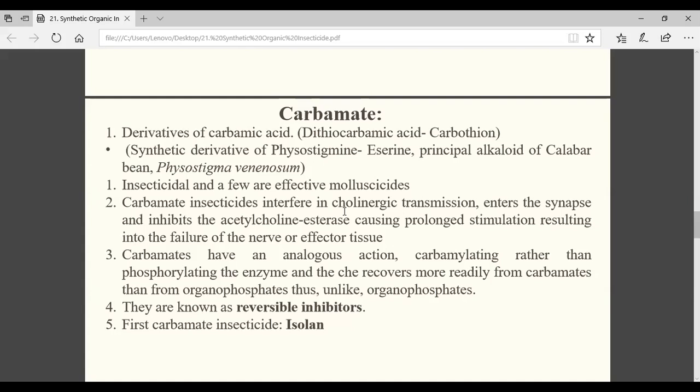Scientists used that and synthetically prepared physostigmine analogues, which became carbamates, because they are derivatives of carbamic acid.